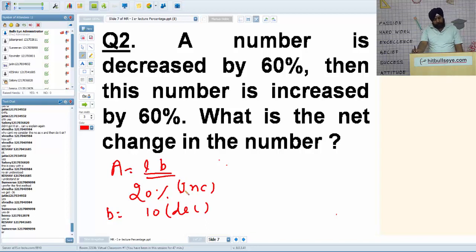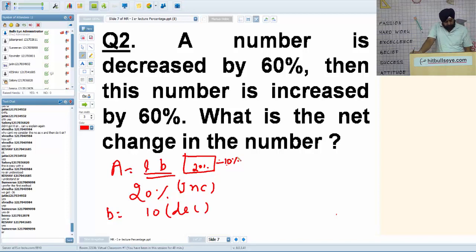You can make use of this formula. Net percentage change is a plus b plus ab by 100. Please give me the answer.